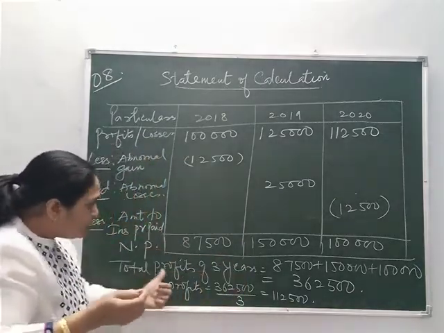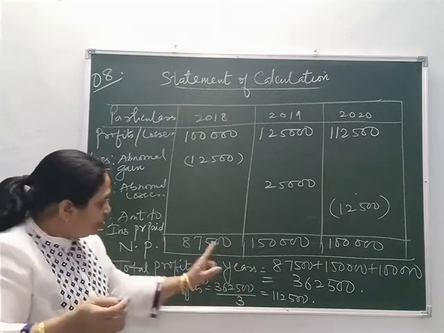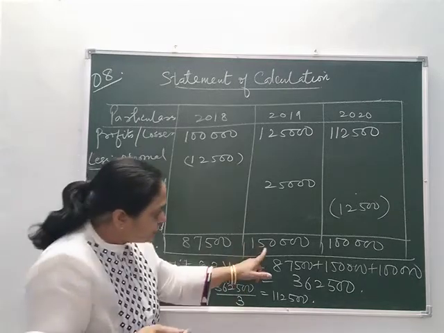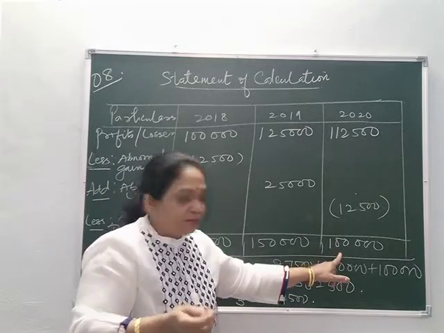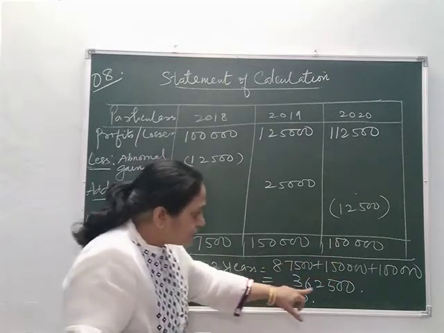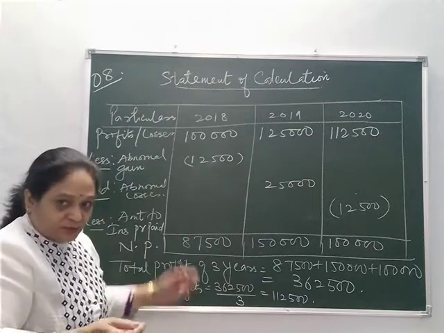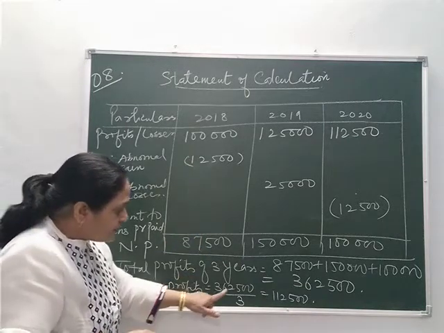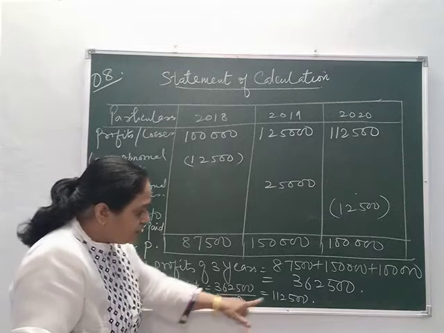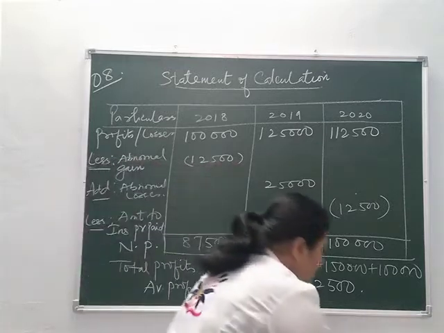Now total profits of 3 years: 87,500 plus 1 lakh 50 plus 1 lakh. So the total profits are 3,62,500, and the average profits of the last 3 years, 3,62,500 divided by 3, so 1,12,500.